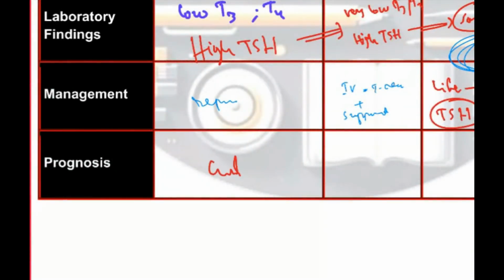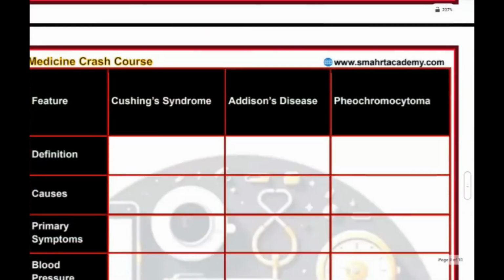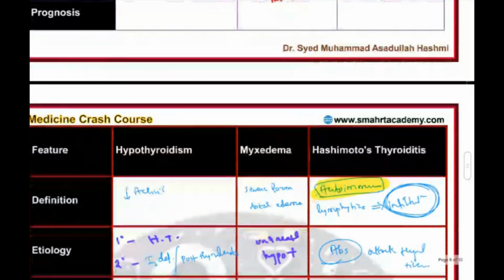Normally good ही रहेगा यहाँ का, high just isolated है, but remember high mortality is seen in myxedema. High mortality. Okay. So this is about what is this hypothyroid.